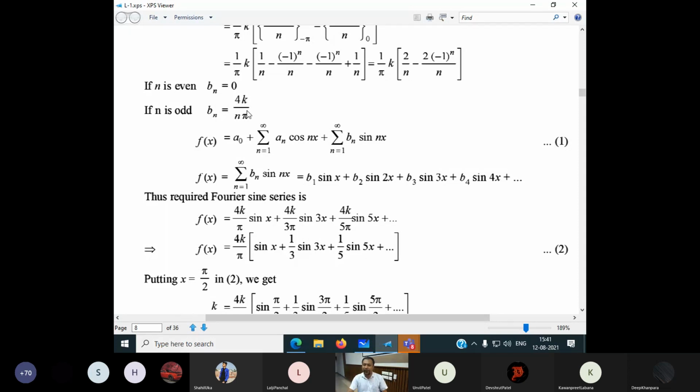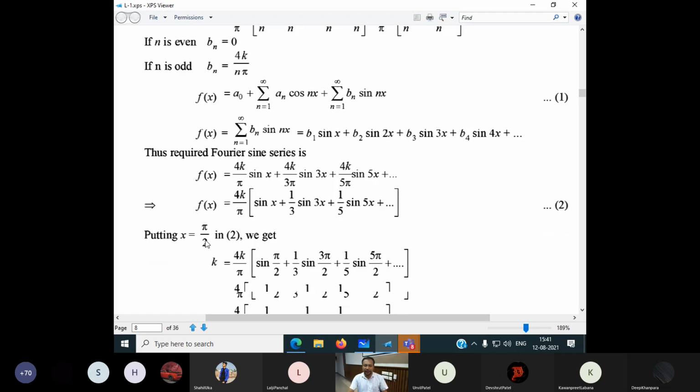What is b1? From here I can get 4k by π. What is b3? If I put it here, 4k by 3π. Same thing, b4 becomes 0 because it is an even number. So I have to put n equal to 5. I can get here 4k by 5π. Like so, I can get all these values. If I simplify, this is our equation number 2. This equation number 2 is called our Fourier series.